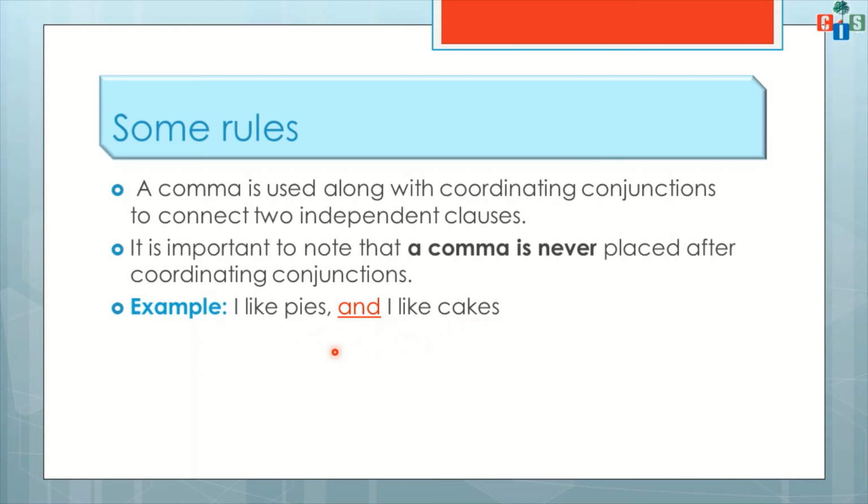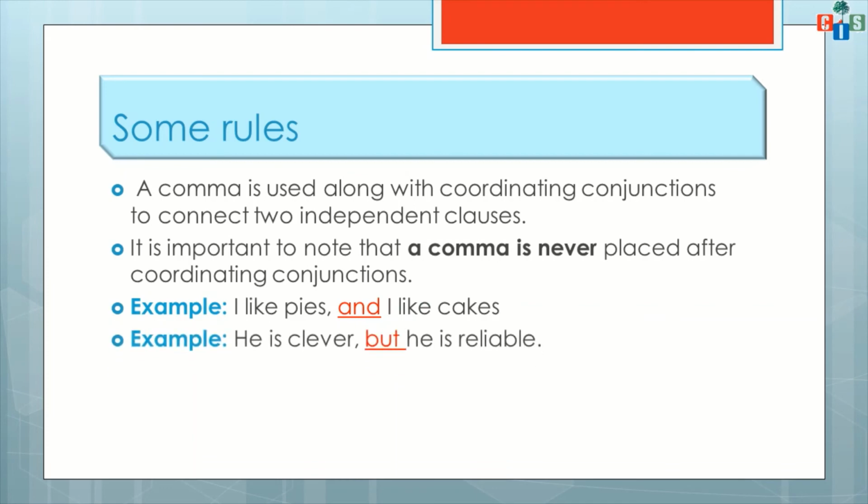These two are independent clauses, and I joined them with the help of a coordinating conjunction, and before this coordinating conjunction I added a comma. So a comma will come while joining two independent clauses with a coordinating conjunction, but it will come before the coordinating conjunction, not after it.